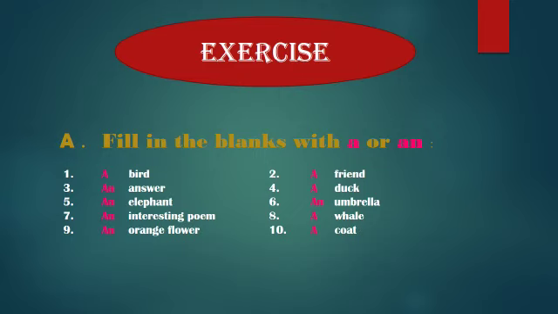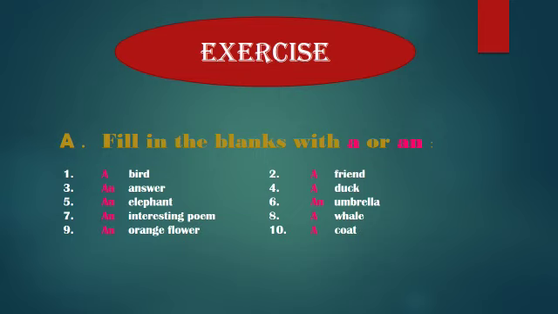A. Fill in the blanks with a or an. Number 1, dash bird. B is a consonant, so that's why we use a. 2, dash friend. F is a consonant, that's why we use a here. 3, dash answer. A is our vowel sound, that's why we use an. 4, dash duck.